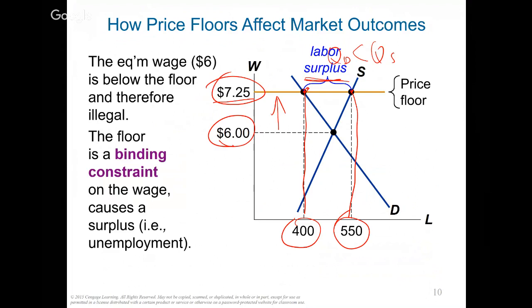So one of the downsides of a higher minimum wage is that this will create some labor surplus. And for labor surplus, we also call this unemployment. So one of the downsides of a higher minimum wage is that this will also create more unemployment among the unskilled labor market.